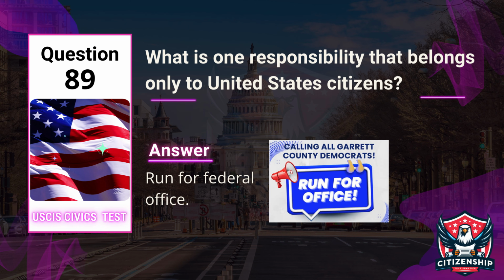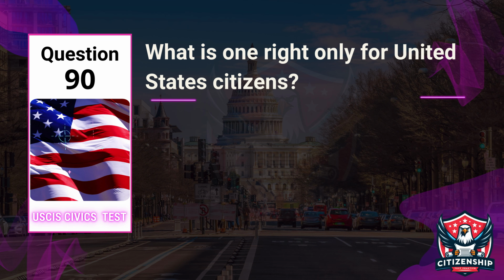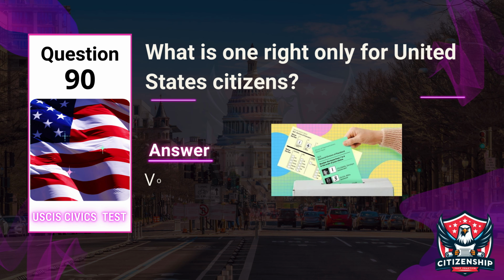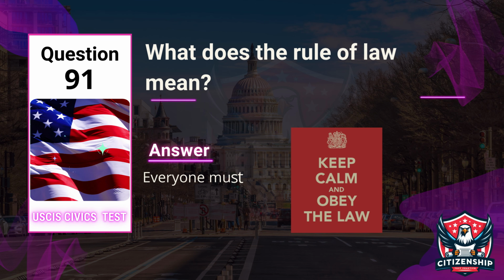Applicant, run for federal office. Question 90. Officer, what is one right only for United States citizens? Applicant, vote in a federal election. Question 91. Officer, what does the rule of law mean? Applicant, everyone must obey the law.